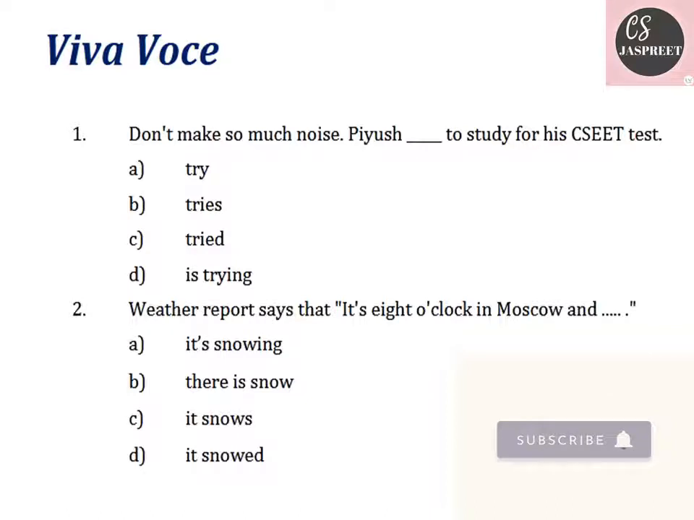The thing is, when you speak, you could understand how it is. The present is going on. They are telling like it is 8 o'clock and it is snowing. At present time, what is happening? It's snowing. It's 8 o'clock and it's snowing.